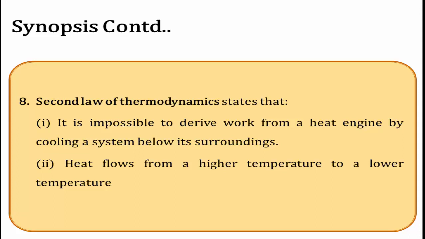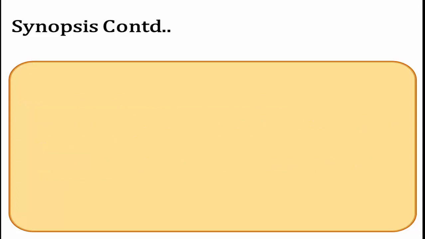It is impossible to transfer heat from low temperature to high temperature without any external agency. This is also known as the second law of thermodynamics. Heat is a form of energy.